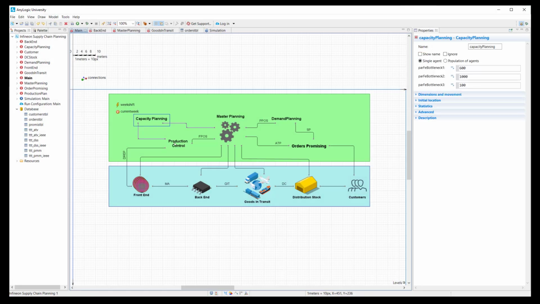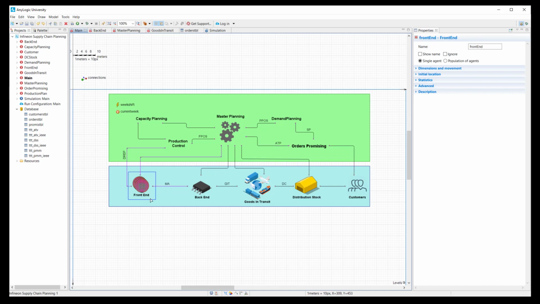The simulation model is made up of various agents that interact with each other. In the main agent, a map of all agents is shown. The planning system is in a green box, and the physical system, which consists of front-end, back-end, the logistics system between back-end and distribution, and finally the distribution center, is in the blue box. Each of these agents interacts by sending information or material between each other.